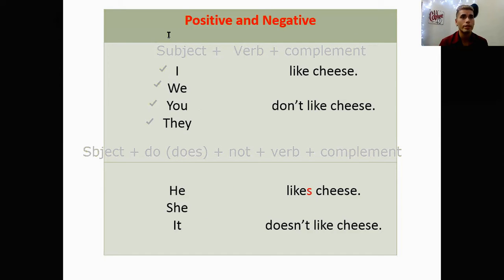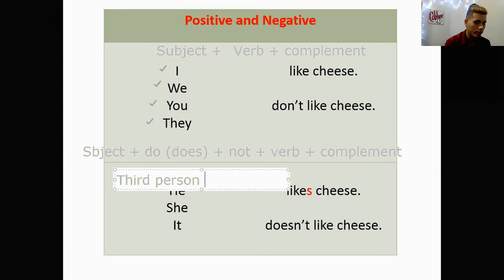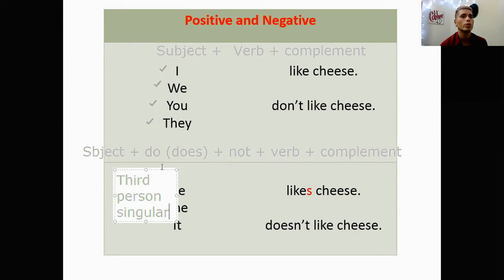Now let's move on to the next part, which is when you have the third person singular. I'm gonna put it right here. Third person singular. So in this case, we are using the third person singular. What is the third person singular? Don't complicate your life. It's very, very simple.